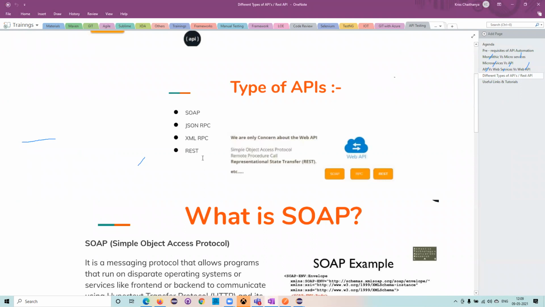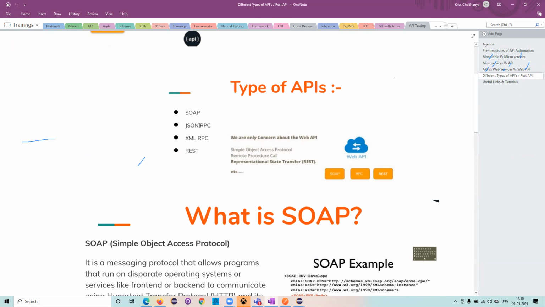So the GraphQL I didn't introduce, I didn't want to keep it over here, but at a high level I'll explain what a GraphQL is and why we use GraphQL, so that we will discuss now. So here we have four types of APIs. One is SOAP API, next one is JSON RPC, XML RPC.